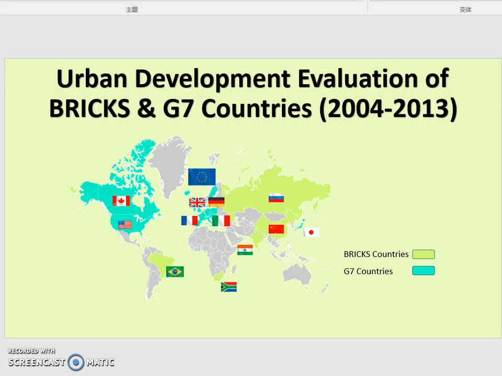For the G7, the members are Canada, France, Germany, Italy, Japan, the United Kingdom, the United States, and the European Union. These countries are 7 major advanced economies reported by the IMF.